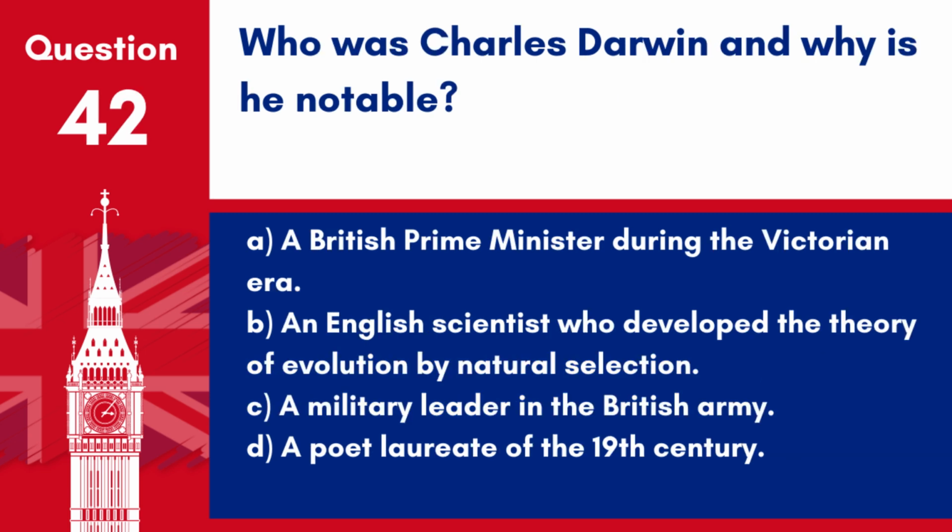Question 42. Who was Charles Darwin and why is he notable? A. A British Prime Minister during the Victorian era. B. An English scientist who developed the theory of evolution by natural selection. C. A military leader in the British Army. D. A poet laureate of the 19th century.